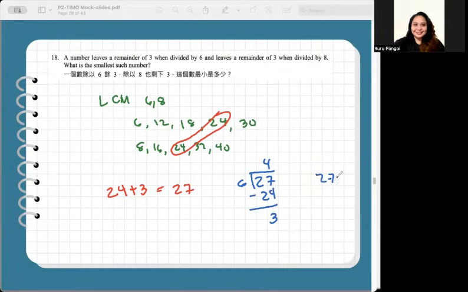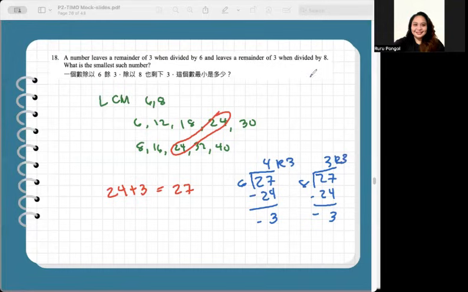Next, 27 divided by 8 is 3. 3 times 8, 24. Minus, 3. So both have a remainder of 3 when divided by 6 and divided by 8.